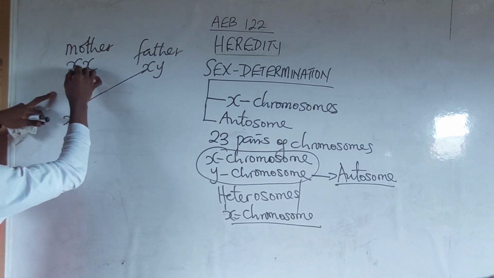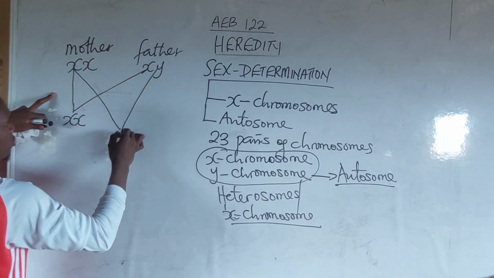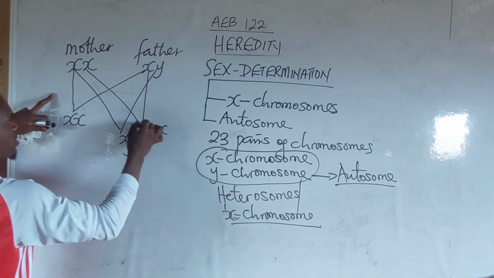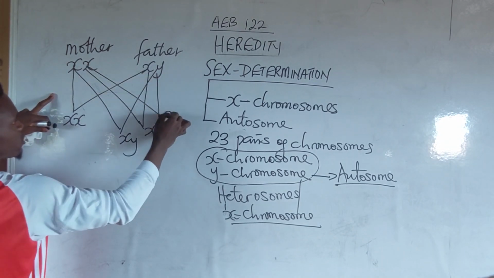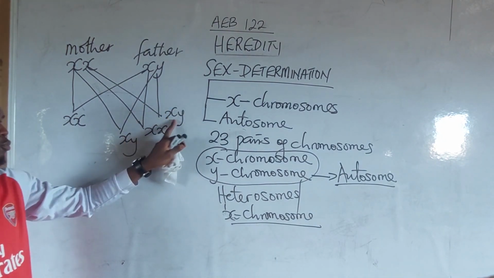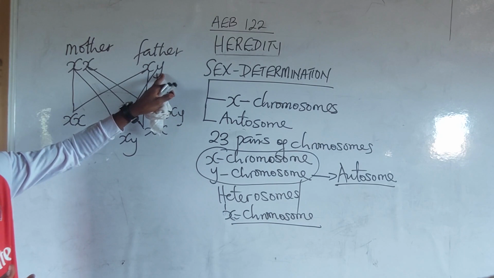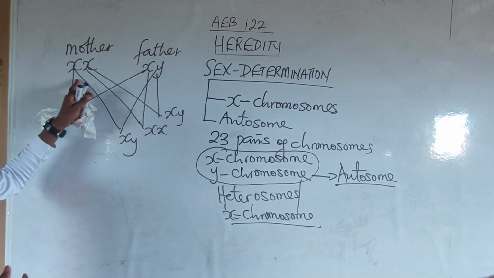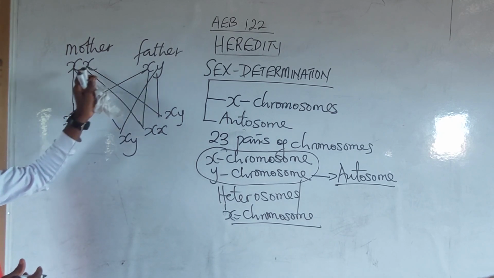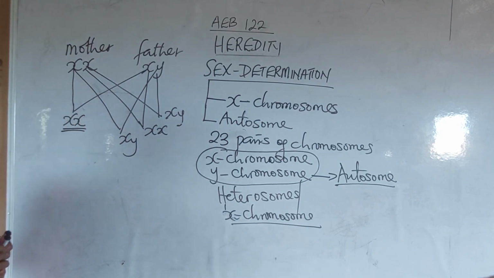We now have XX, XY, XX, XY, which means you have two females and two males. Males are produced when the Y chromosome from the father fertilizes the X chromosome from the mother, and a female organism is produced when the X chromosome from the father fertilizes the X chromosome of the mother.